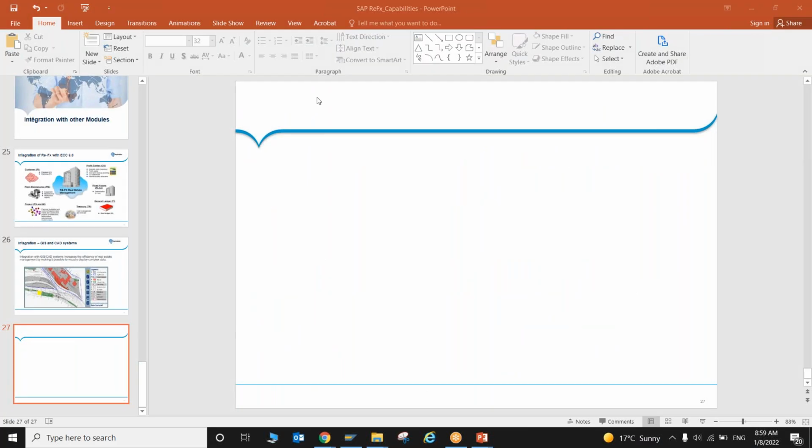Sir, so you mean to say that once the units are ready, before coming into the REFX, we will be selling those units directly, where we have the integration point between PS and SD. That is what you mean to say? Yes. So then those finished products won't come into the REFX system, right? That will not come in the REFX. Okay, sir. I will explain on this slide.